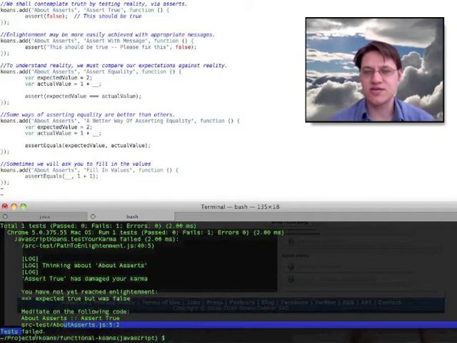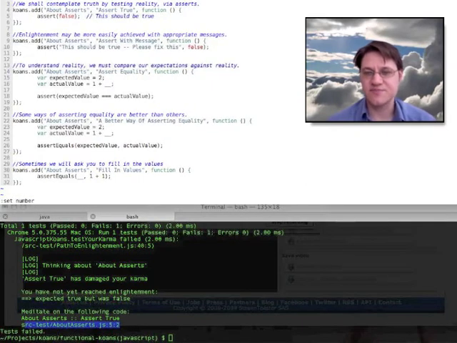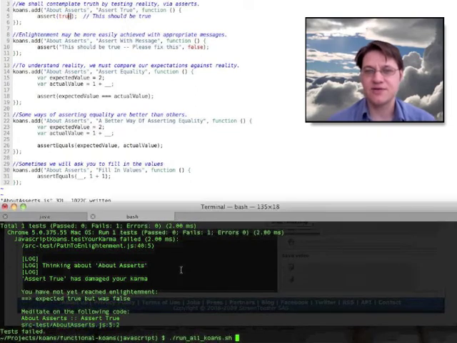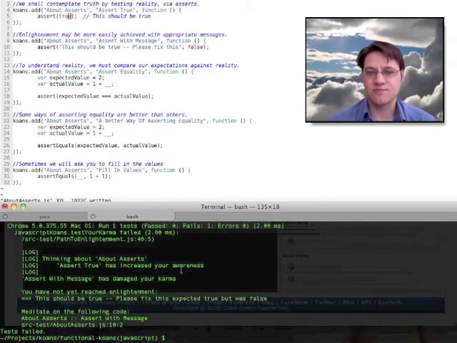Right, so here we go. We see that we're doing a section of koans teaching us all about asserts. Now most of the functional koan sets start off with this technique, and you'll see here that our error message tells us exactly which line and which file the error has occurred on. In this case it's there on line 5, and we see it's giving us a text hint saying that the assert should be true. So we make that change, then we rerun our koans, and now we see it says, aha, assert true has increased our awareness, but now we have an error with message.